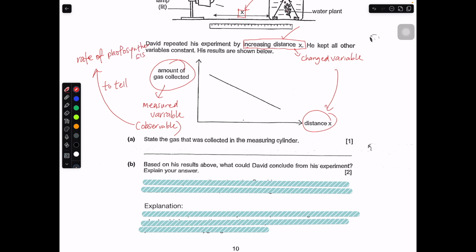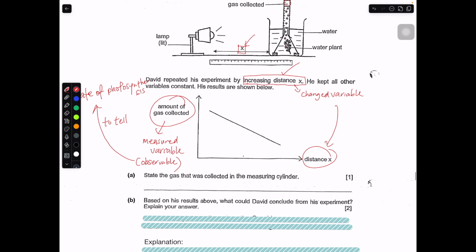Because photosynthesis is a process that happens inside the leaf, and this process you cannot see with your eyes. So what do we know? We need to use an indirect measurement, for example collecting the gas, and then use that to tell us how fast or how slow the rate of photosynthesis is.